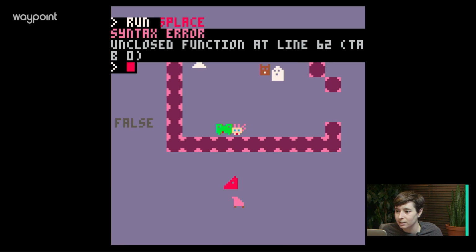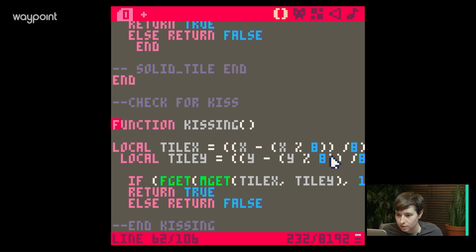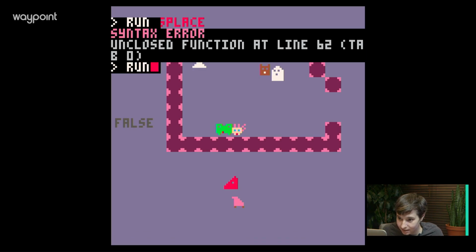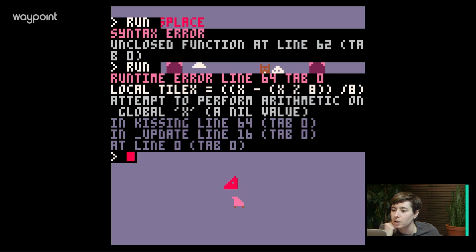Okay, unclosed function at line 62. Oh, I didn't end. It's important. All right, cool. All right, run. Oh, more of a problem. Line 64. Local tile X, attempt to perform arithmetic on global X, a nil value.